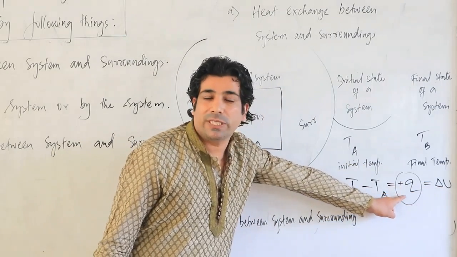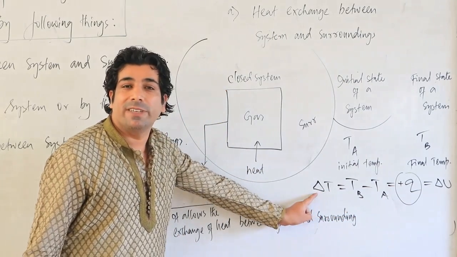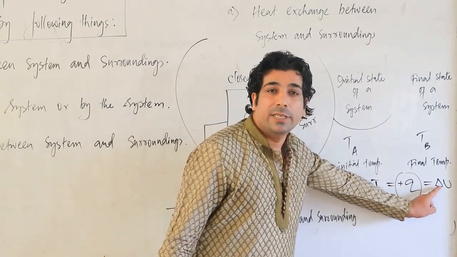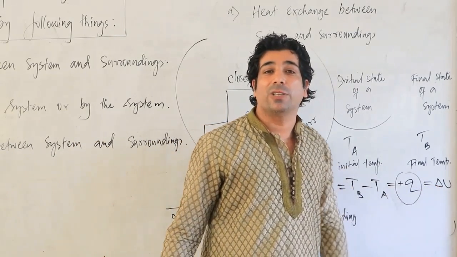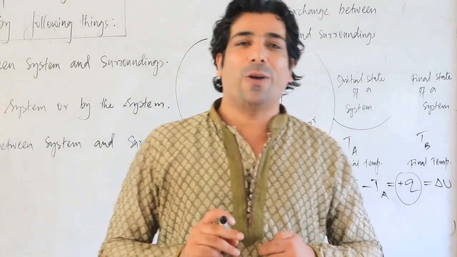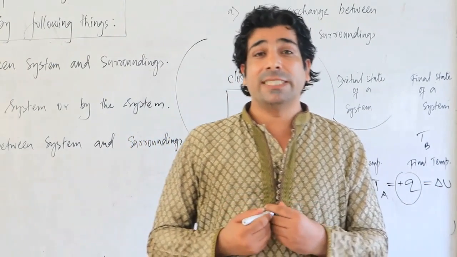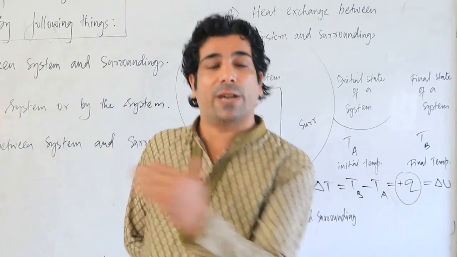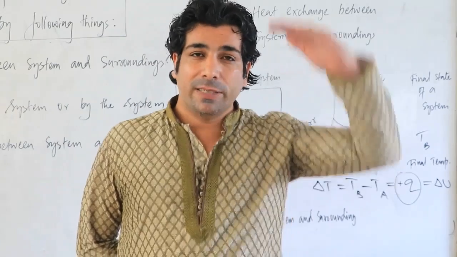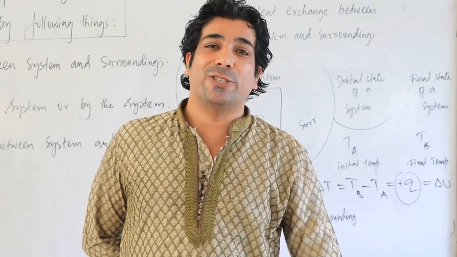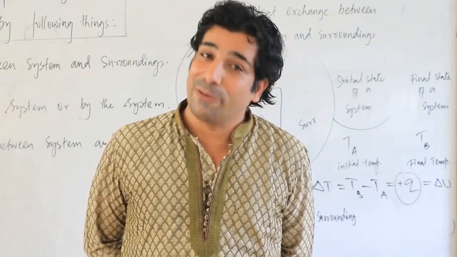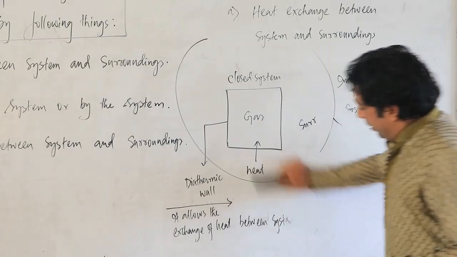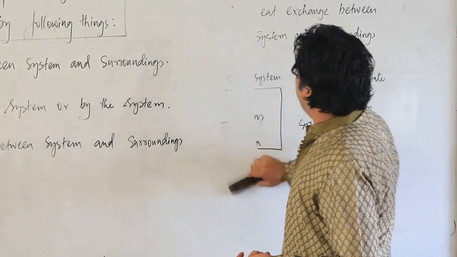When the system absorbs heat, the temperature increases, and the internal energy of the system will also increase. Now if the reverse happens, if the system is losing heat into the surroundings, then the temperature of the system will decrease and the internal energy will also decrease. Do remember that. I will write it down in one line now.